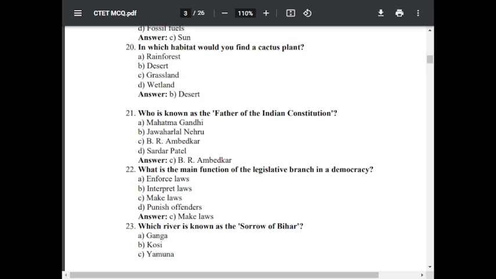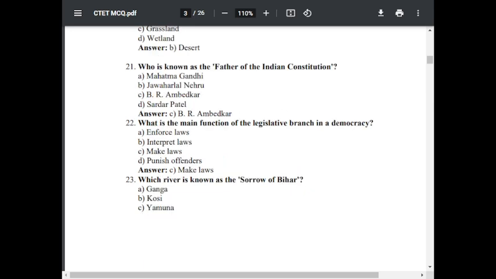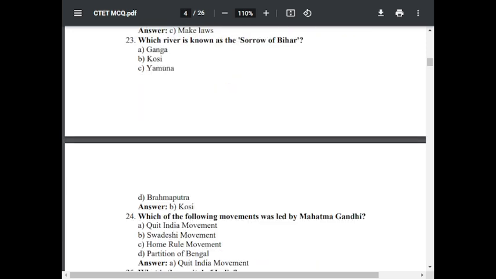Question number 23. Which river is known as the sorrow of Bihar? Option A, Ganga. Option B, Kosi. Option C, Yamuna. Option D, Brahmaputra. The correct answer is B, Kosi. Kosi is the river which is known as the sorrow of Bihar.